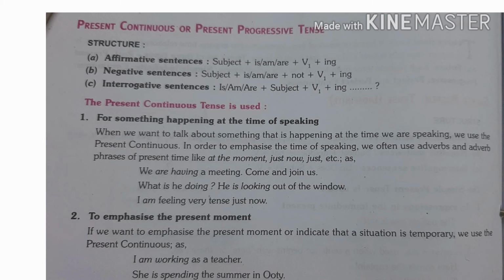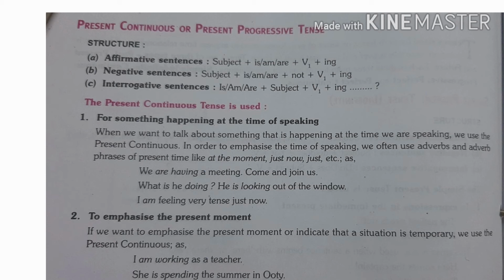In negative sentence, subject plus is, am or are plus not plus ing form of the verb. In interrogative sentences, first we use is, am or are, then subject, after that ing form of the verb, and in the last question mark. Now second, where we use present continuous tense.